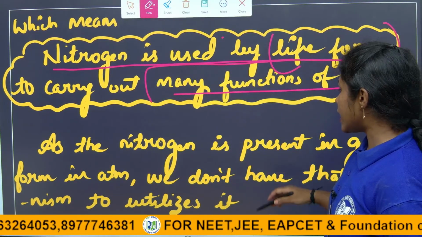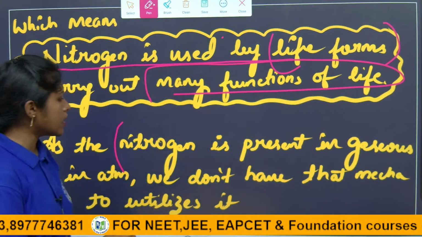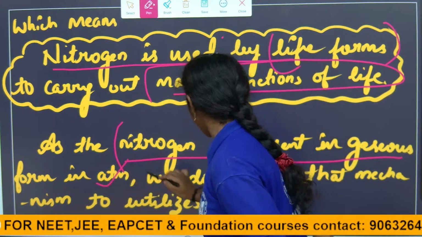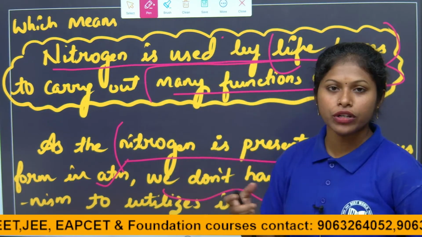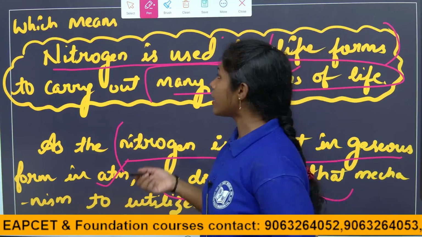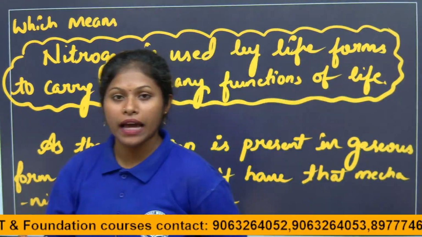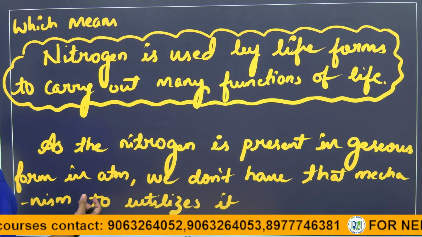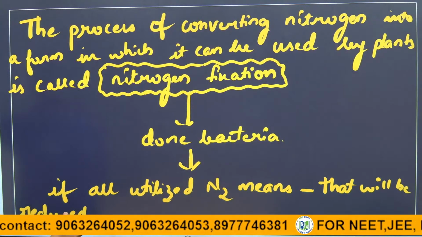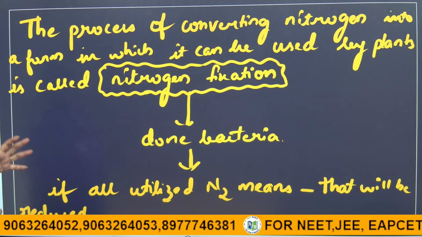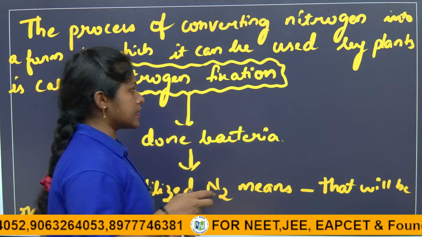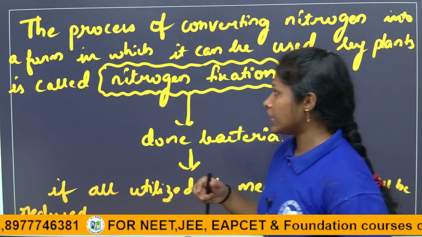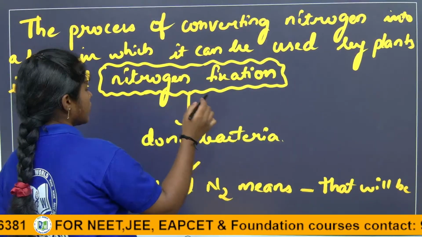Nitrogen is present in gaseous form in the atmosphere, but we don't have that much mechanism to utilize it. Then how do we get nitrogen? We get it from plants. We mainly rely on plants for food, so thereby we are getting the nitrogen. The process of converting nitrogen into a form that can be used by plants is called nitrogen fixation. Actually, the steps of the nitrogen cycle are